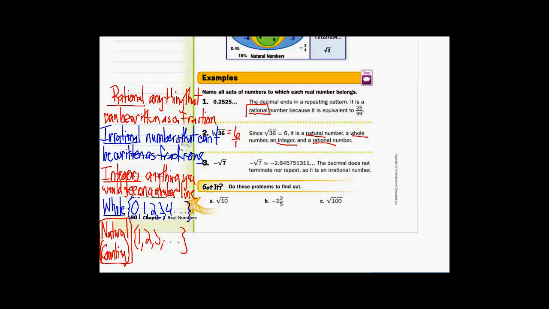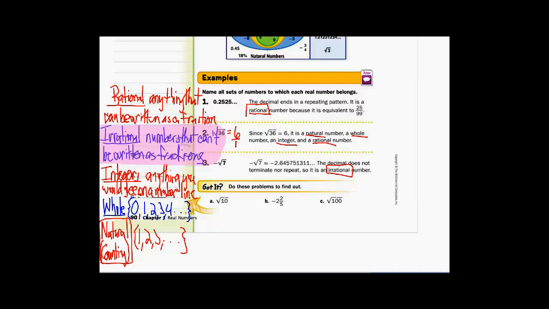Square root of 7 does not come out even, nor does it ever repeat. That is the reason why it is an irrational number. So if something is an irrational number, it takes it out of contention for anything else. If it is irrational, it is irrational all by itself. So this one has its own class. All right, so pause it and try A, B, and C.